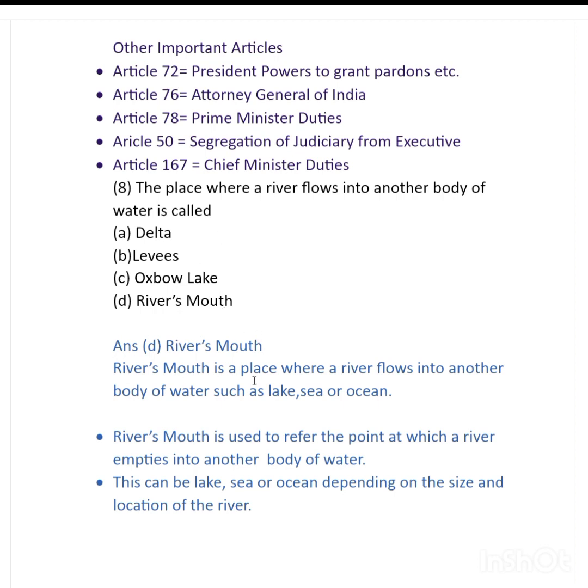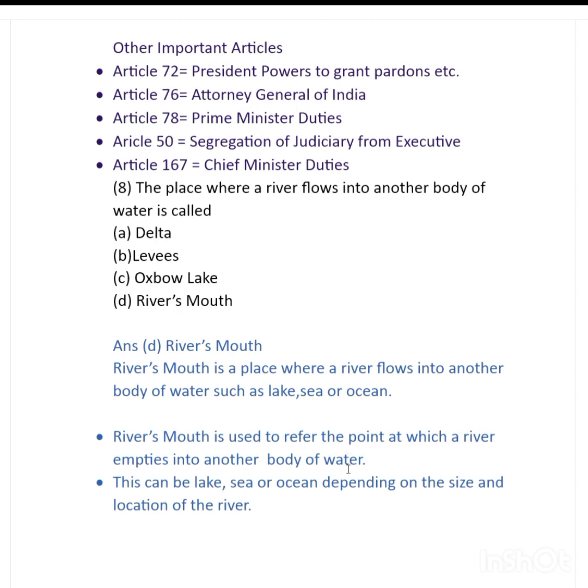A river's mouth is a place where a river flows into another body of water such as a lake, sea, or ocean, which means it is the place where another body of water gets the river's flow. A river's mouth is used to refer to the point at which a river empties into another body of water.